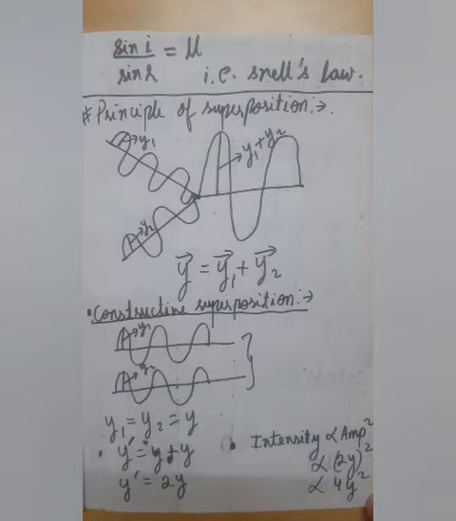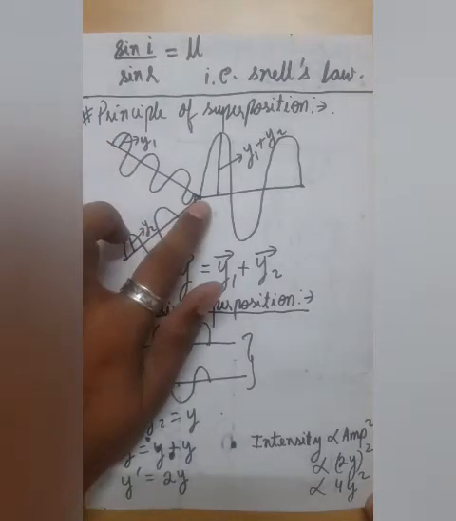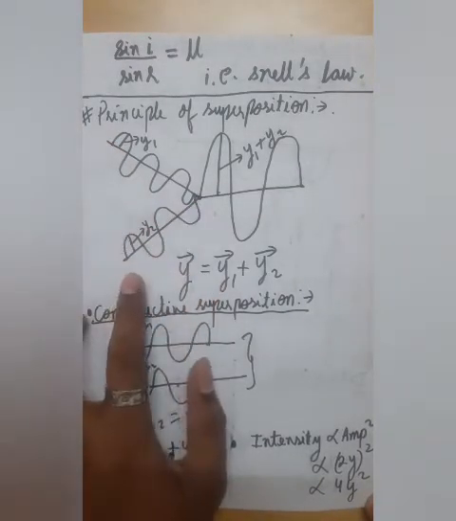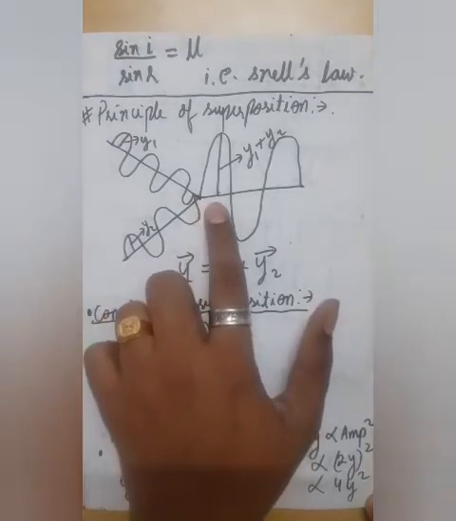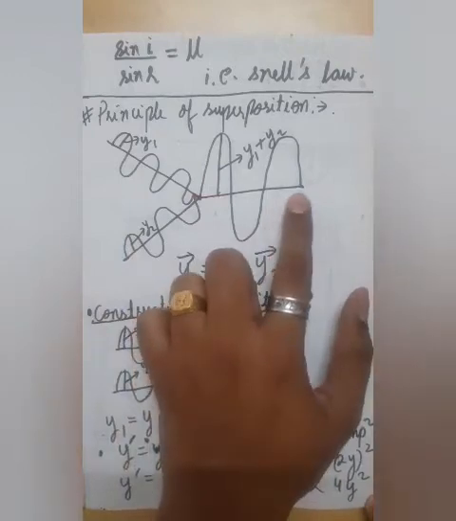Children, in my previous video, I discussed with you wave optics and how light is considered as a wave. Today I am going to discuss an important topic of this chapter, which is the principle of superposition. This topic you have already studied in class 11. Consider this wave or maybe a light which is coming in this direction, and another wave or light which is coming in this direction. Both the waves superpose and we get a resultant wave.